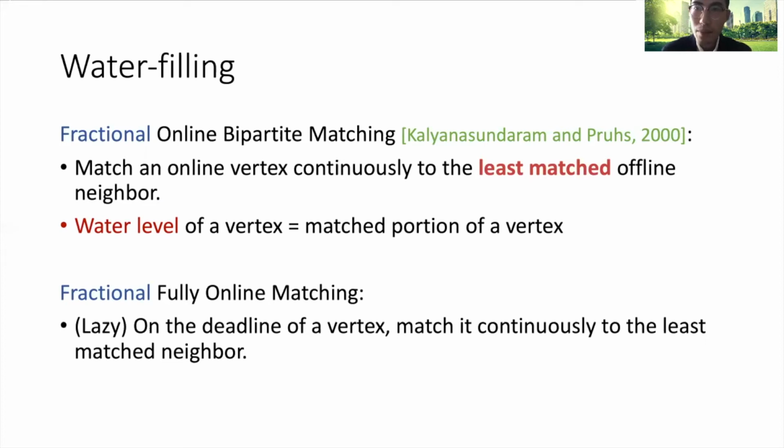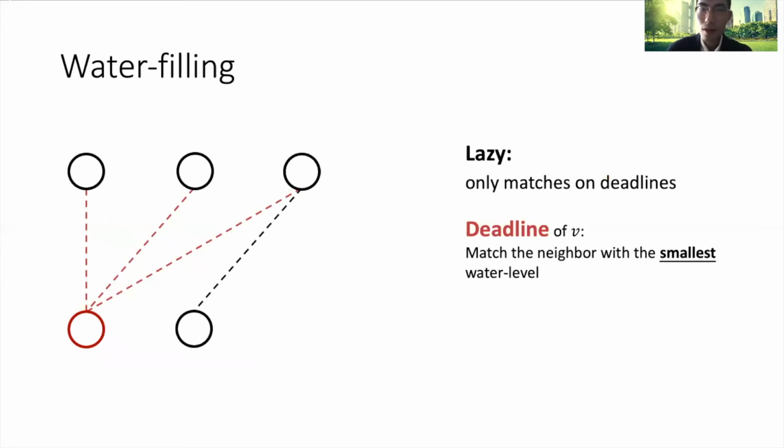This is also adapted in the fully online model. Again, our algorithm is lazy. On deadline of a vertex, we match it continuously to the least matched neighbor, or the neighbor with the lowest water level. Again, let me give an example. On deadline of this vertex, all the 3 neighbors have currently water level 0.